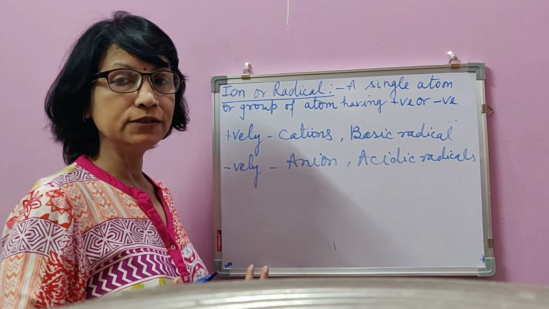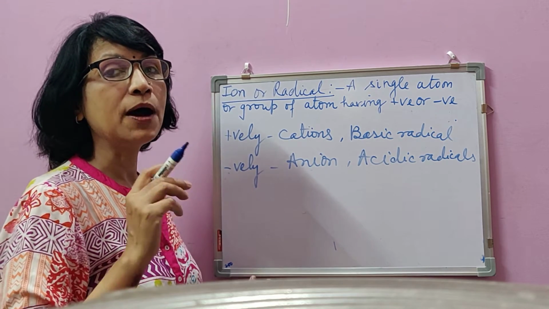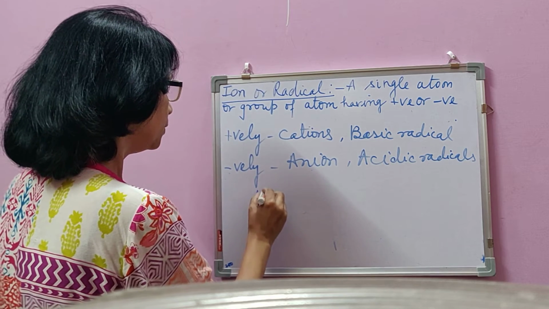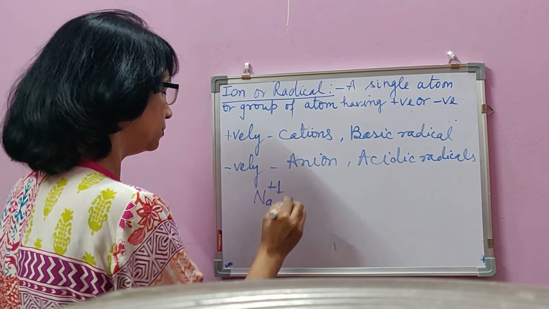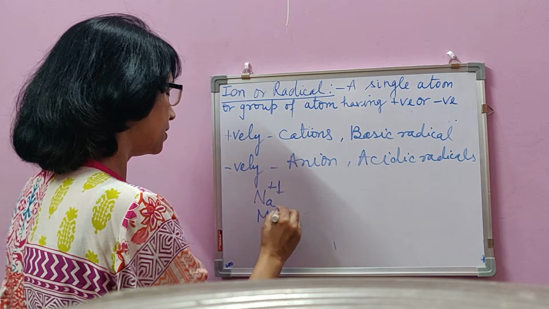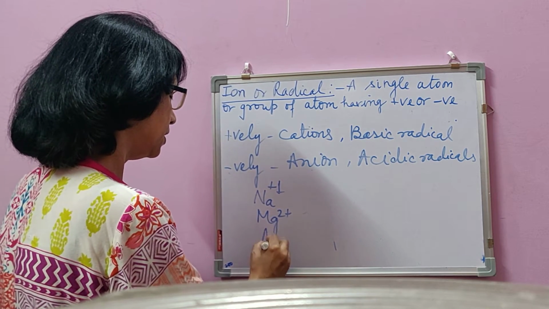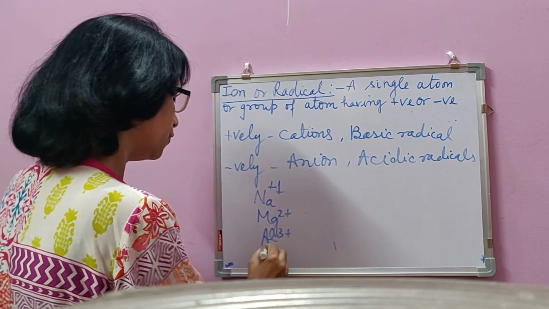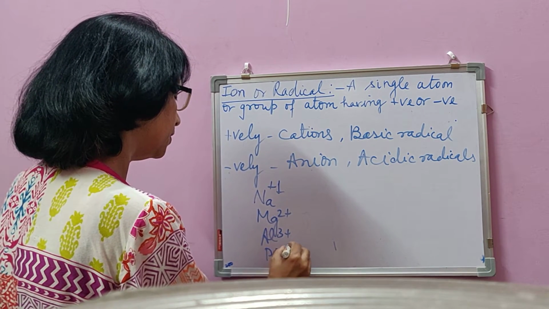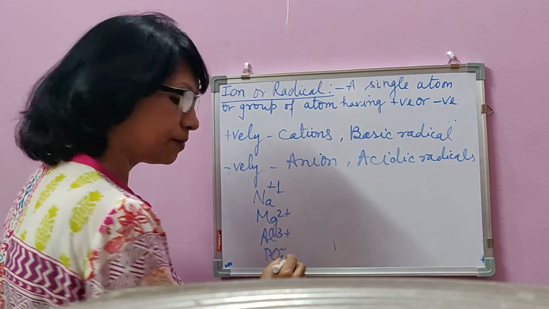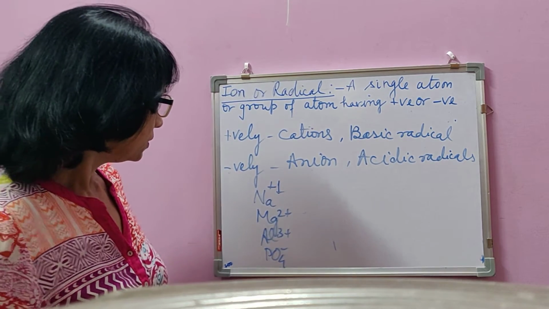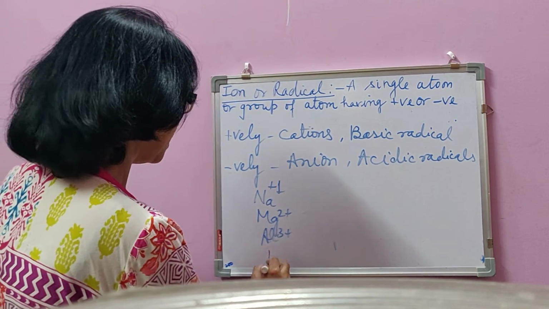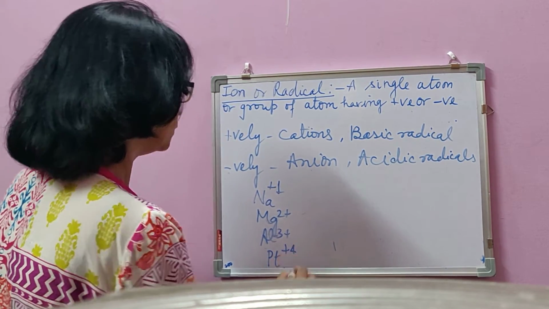And how to know valency of an ion? By the amount of positive or negative charge. For example, sodium ion has 1 unit positive charge, magnesium ion has 2 unit positive charge, aluminium ion has 3 unit positive charge. For 4 unit, I give platinum's example. Platinum ion is having 4 unit positive charge.